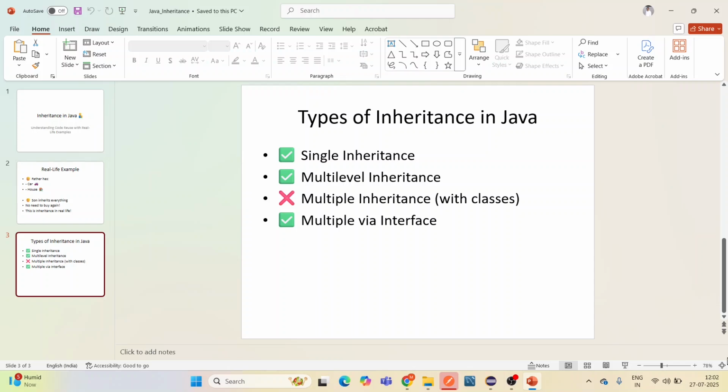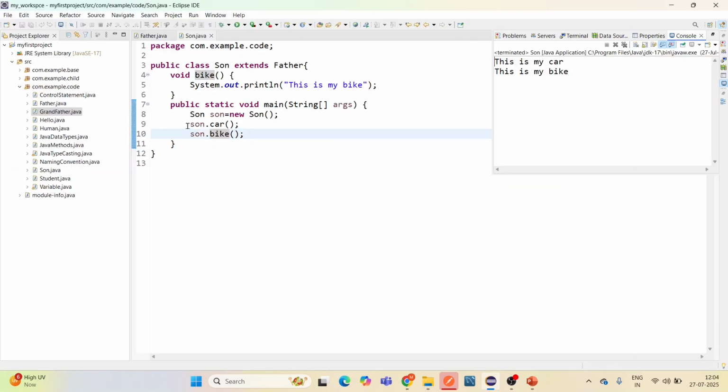Coming to single inheritance. Single inheritance is where one child class inherits from one parent class, as we have seen in the example of parent and child class, that is father and son class. That is a perfect example of single inheritance.